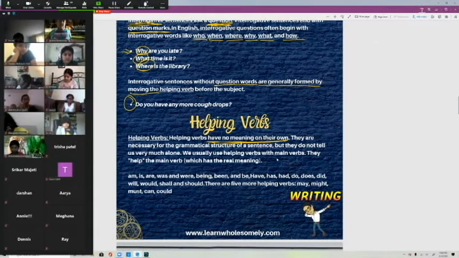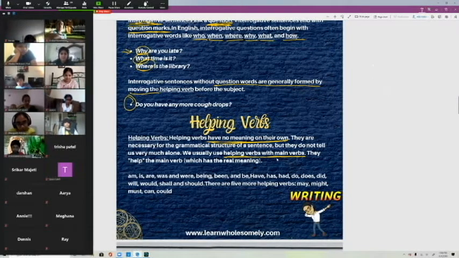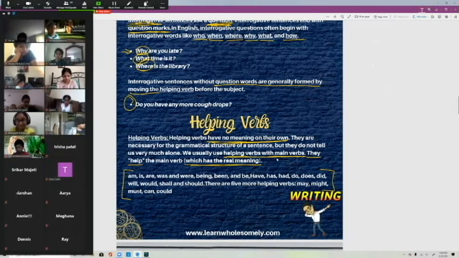We usually use helping verbs with main verbs. So helping verbs help the main verbs, all right? And there's 23 of them. Don't write down these 23 helping verbs, because it's going to take you forever. Just pay attention. They help the main verb, which has the real meaning. So here are 23 helping verbs: am, is, are, was, were, being, been, be, have, has, had, do, does, did, will, would, shall, should. And then there's 5 more: may, might, must, can, and could.